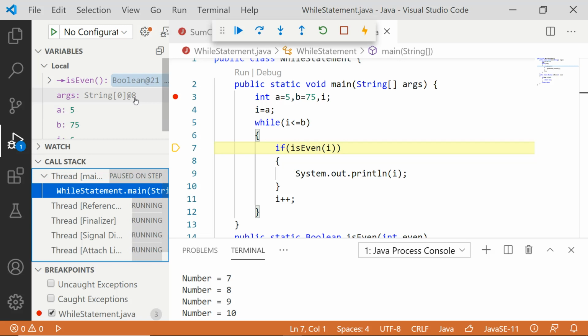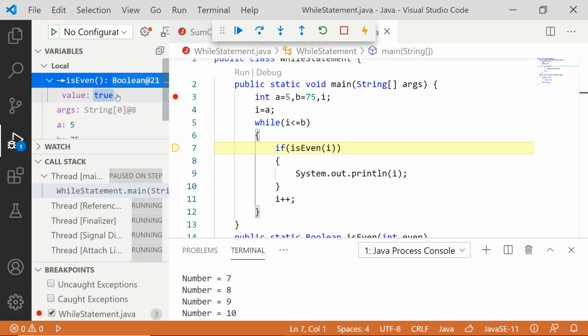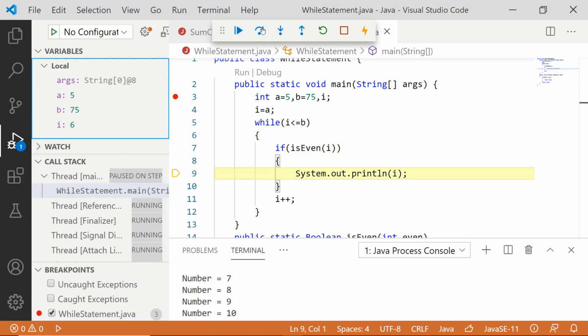Okay. So now what is the value that we got returned? True is the value that we got back. So if of true, the condition gets true. So enter inside, print the value. So for all even numbers, this isEven will be returning true and you will be printing only the numbers which are even between the range of A and B. Right? That's it. Even the internal working process also we have discussed here in this video.